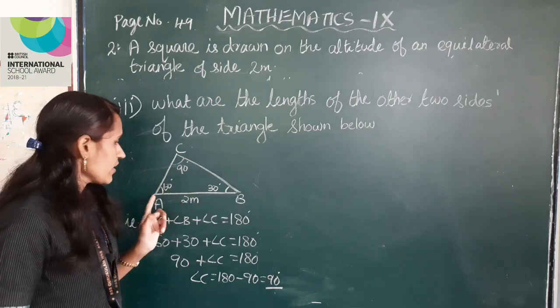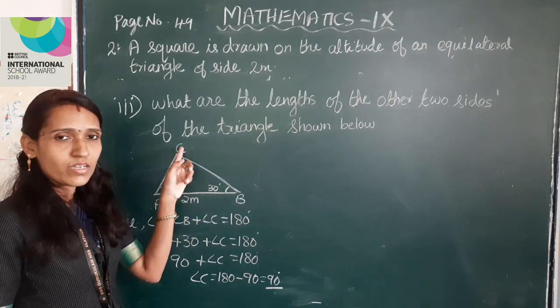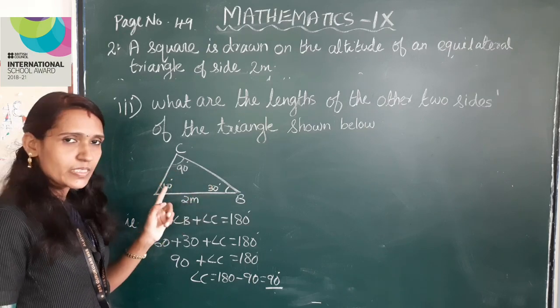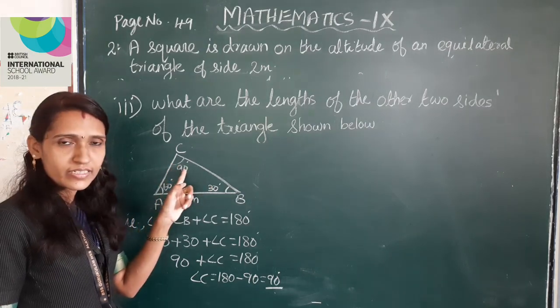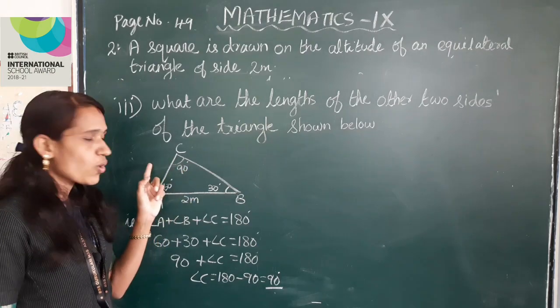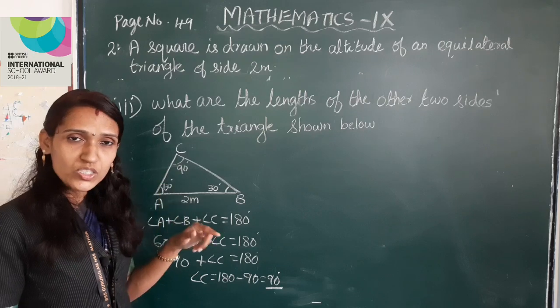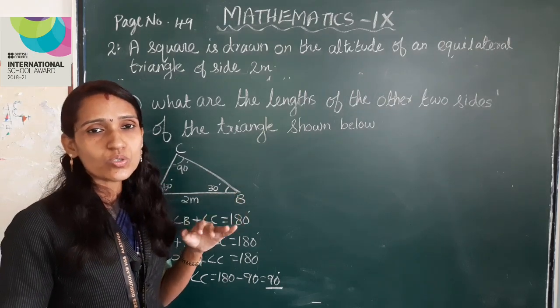In this triangle ABC, angles 30 degree, 60 degree and 90 degree. The sides opposite to these angles are in the ratio 1 is to root 3 is to 2.